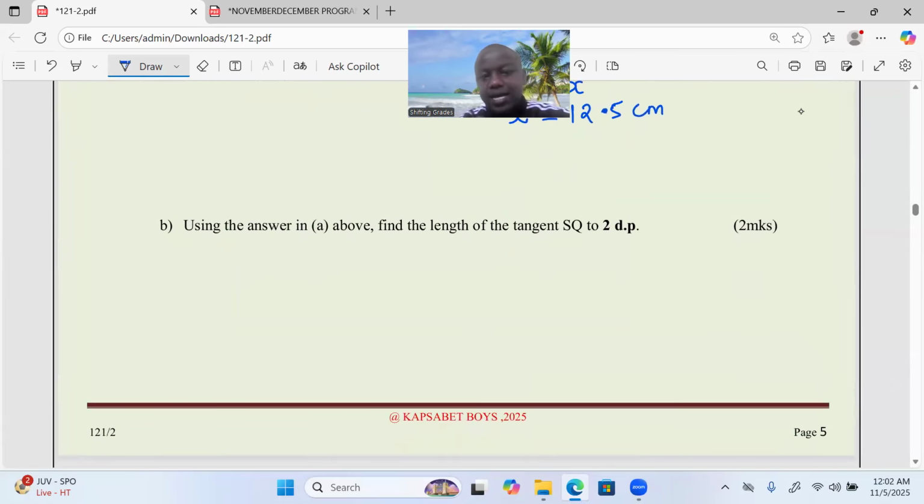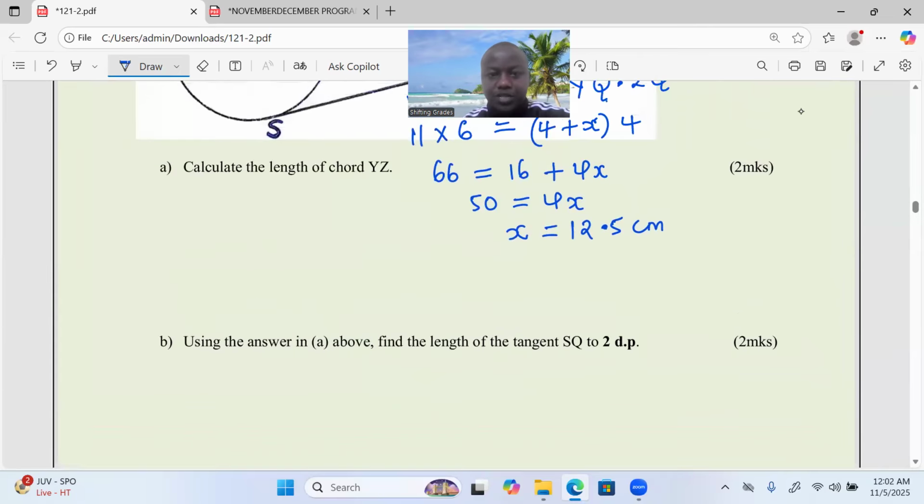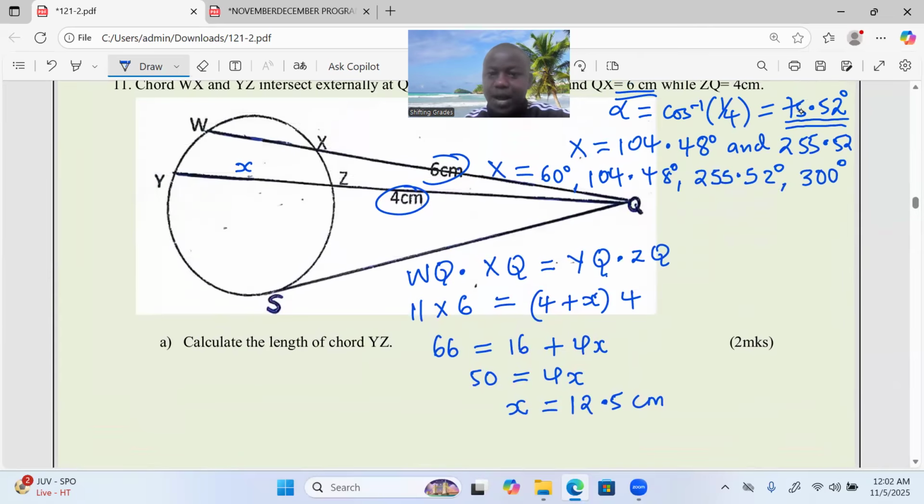Then now the examiner proceeds to tell us this. Using the answer in A above, find the length of the tangent SQ to 2 decimal places. When you look at SQ, it's now a tangent.